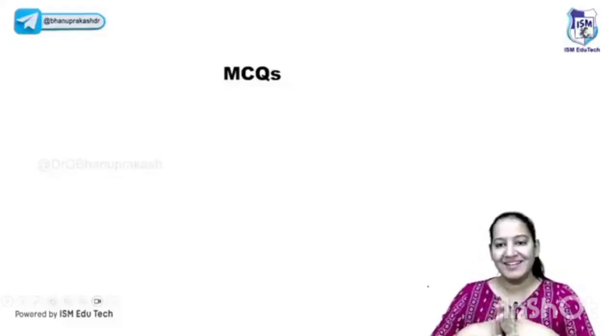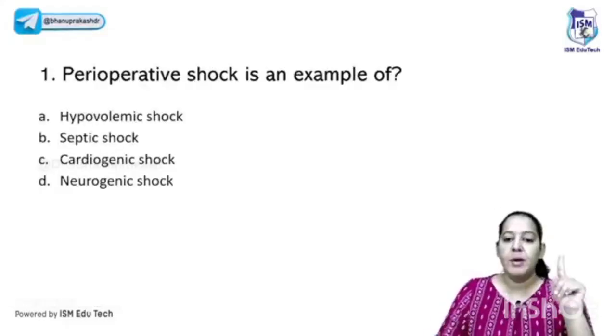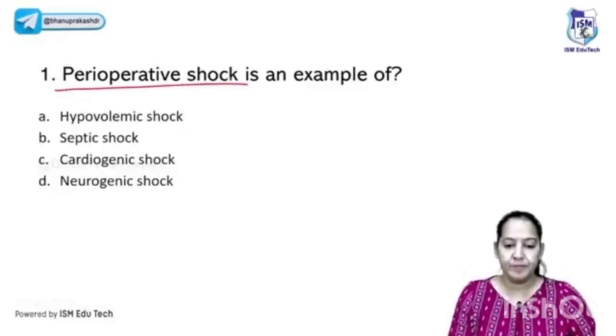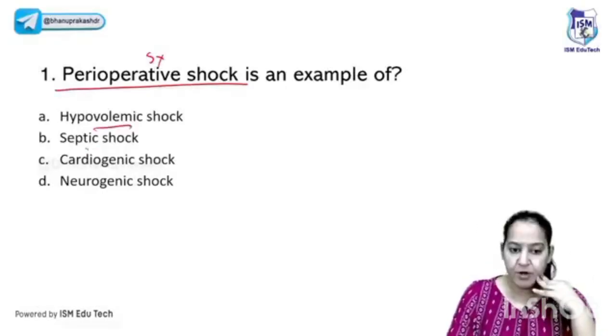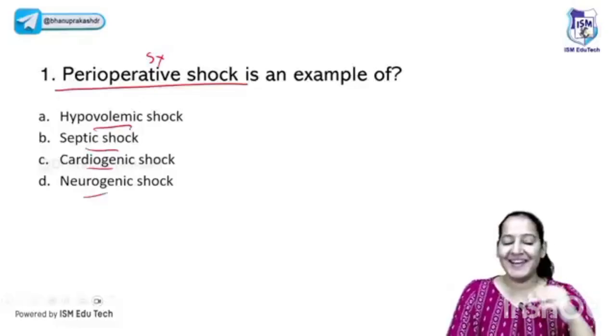Are you ready for the MCQs? Can we try some MCQs now? The first question is in front of you. Perioperative shock is an example of which type of shock? Perioperative, like during surgery. During surgery or after surgery, which type of shock does the patient have? Hypovolemic, septic, cardiogenic, or neurogenic? I'm asking you. What is the correct answer?